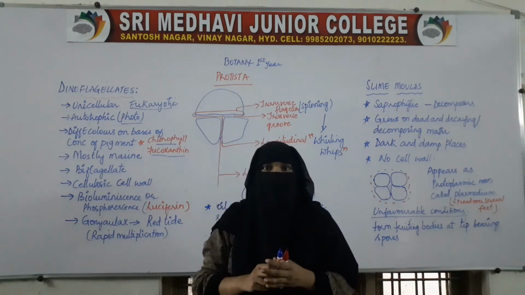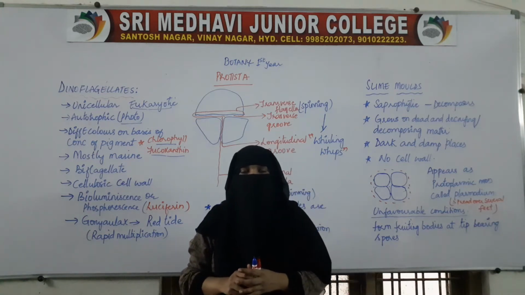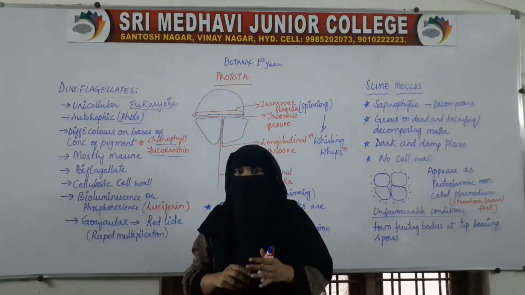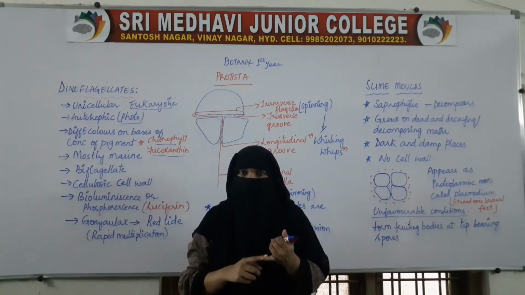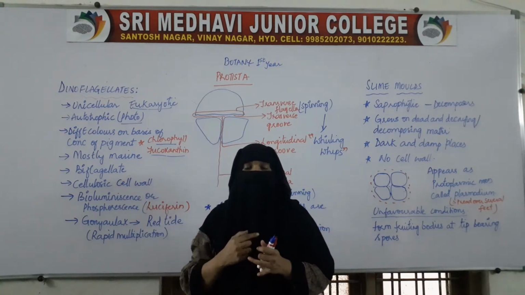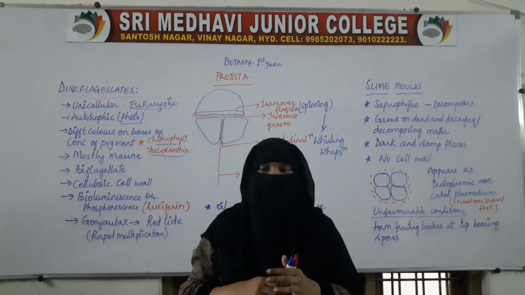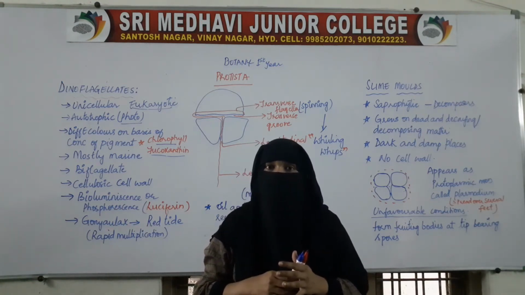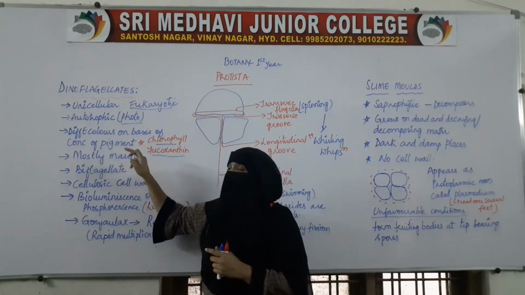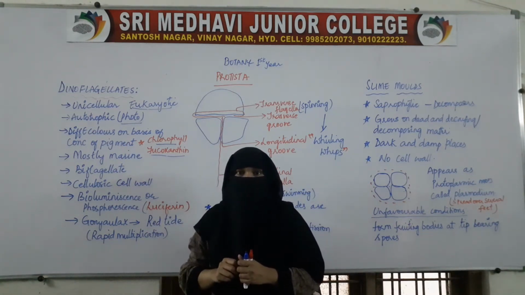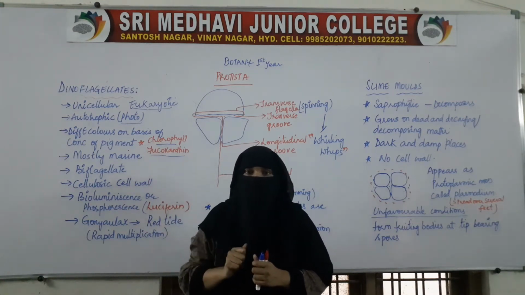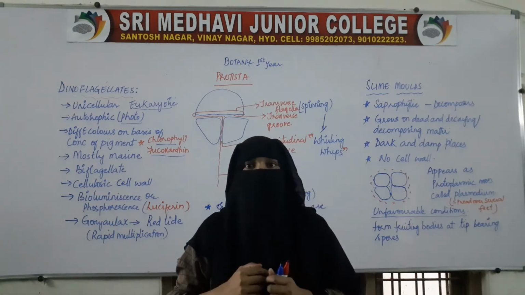These dinoflagellates may appear in different colors. They are found in different colors, like we have brown color, yellow color, green color, blue color, red color. This difference in the colors is because of the concentration of different pigments in them. Because along with this chlorophyll and fucoxanthin, some other pigments are also present.